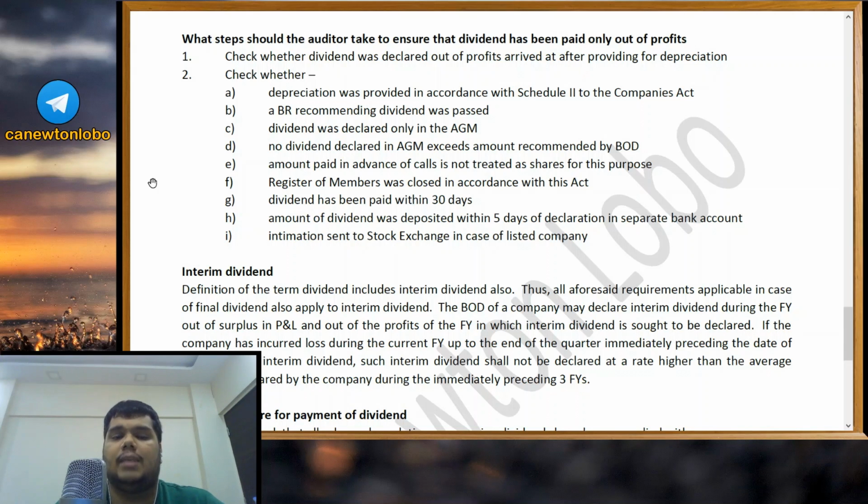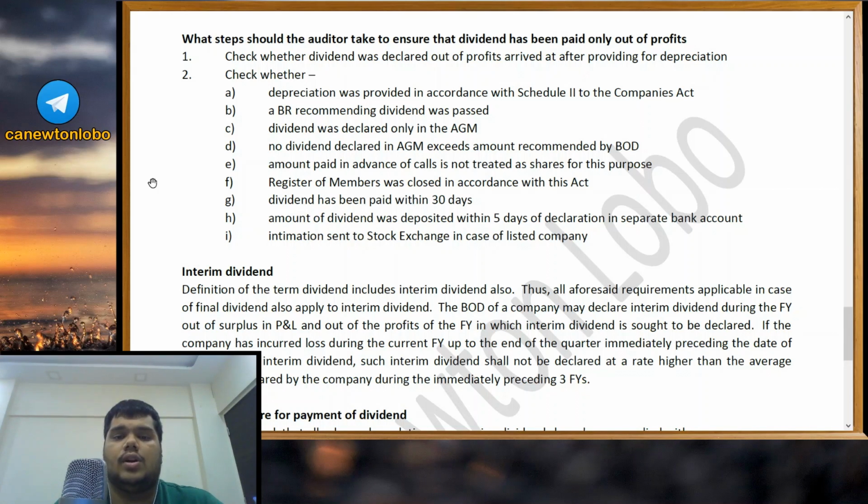A board resolution recommending dividend was passed. Dividend was declared only in the annual general meeting. No dividend declared in the annual general meeting exceeds the amount recommended by the board of directors. If in the board meeting they have decided to declare a dividend of 15%, in the AGM they can bring it down to 10%, but they cannot exceed the dividend limit which was set in the board meeting.